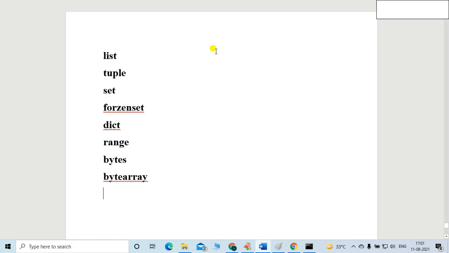Now let me cover other data types. What are the other data types? List, tuple, set, frozenset, dict, range, and bytes and bytearray. Friends, these are the other data types.